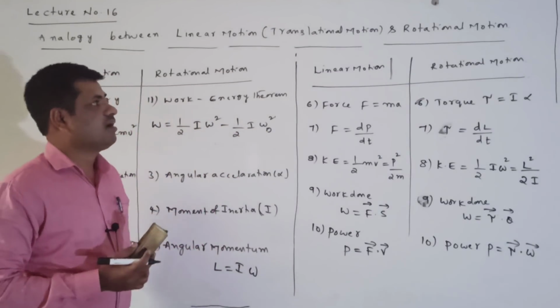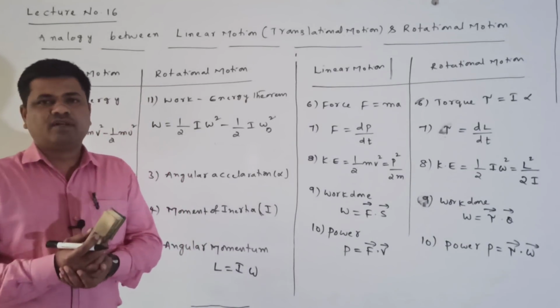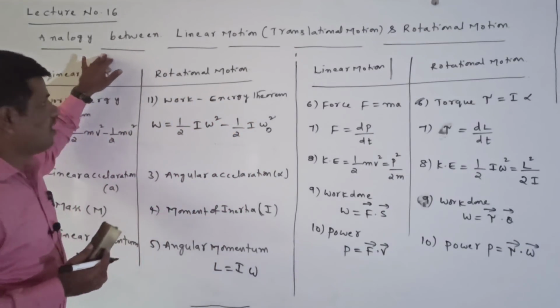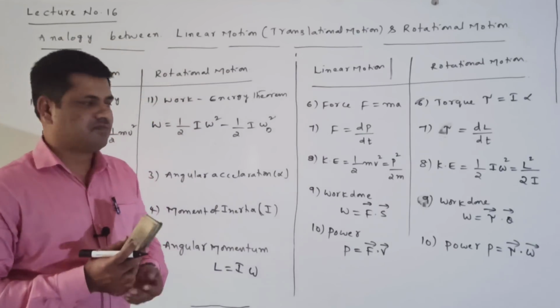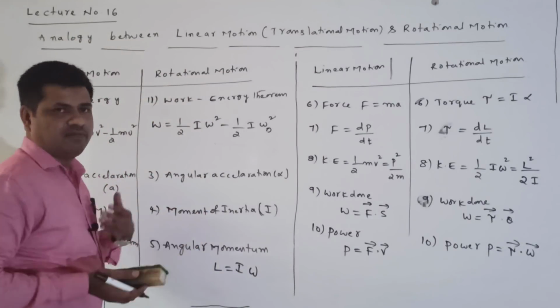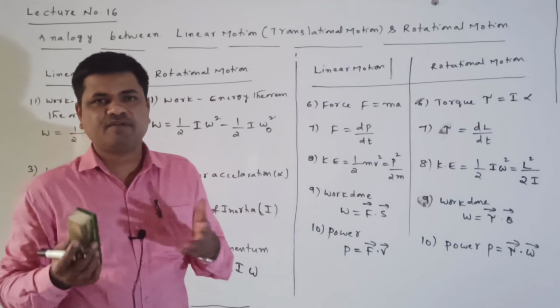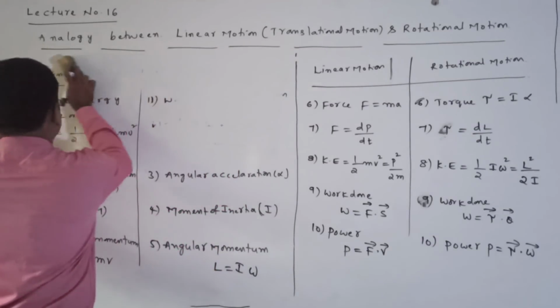These are the comparisons between linear motion and rotational motion. That is the analogy between linear motion and rotational motion: comparing the physical quantities between them.